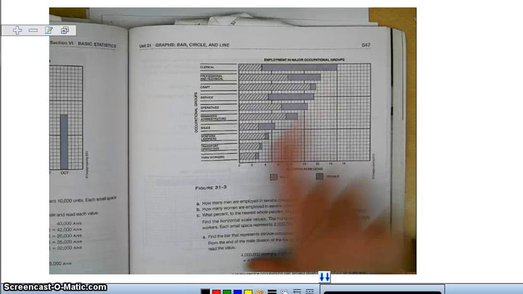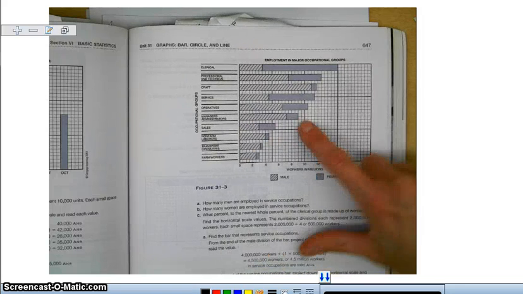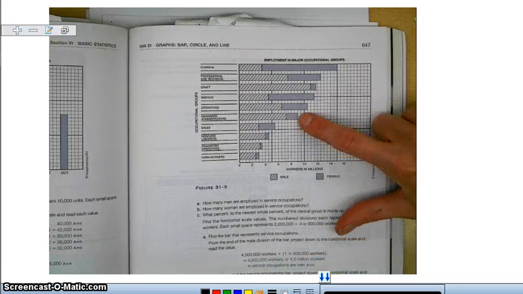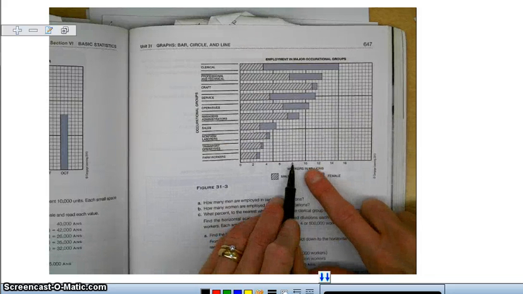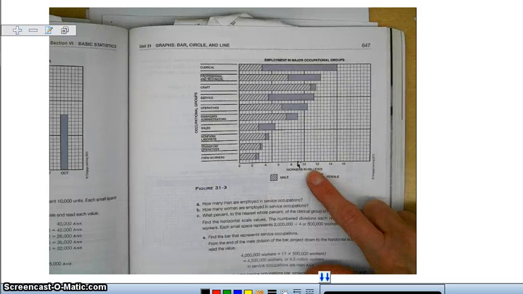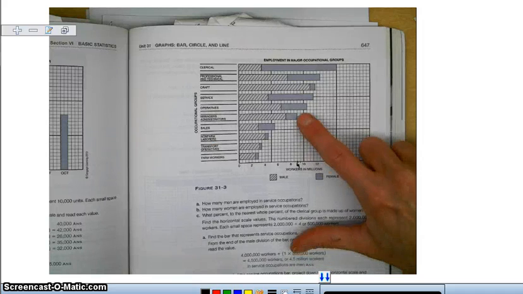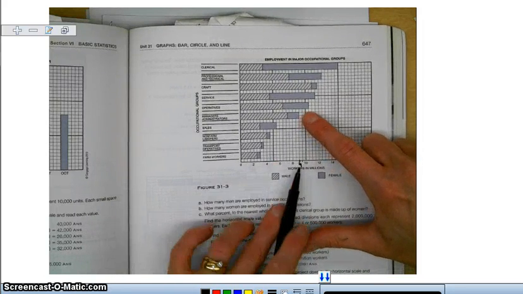So the length of this bar would tell us that, let's see, we go out to approximately 9 million. You can see that in between 8 and 10 there's 1, 2, 3 marks, so that means the middle mark is actually a 9. Okay, so I can tell that the managers and administrators, the total number of people is about 9 million.